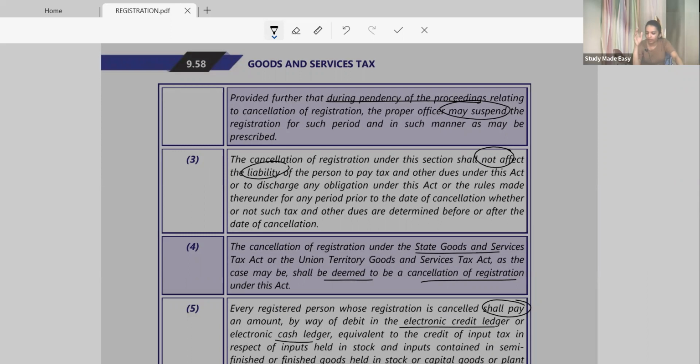Right now I have focused on your writing. Let me check whether you still remember or not. Within two minutes, write it down: what are the cases of cancellation of registration? Himadri, quickly. Ashwini, video on. As you write, quickly send me the PDF.